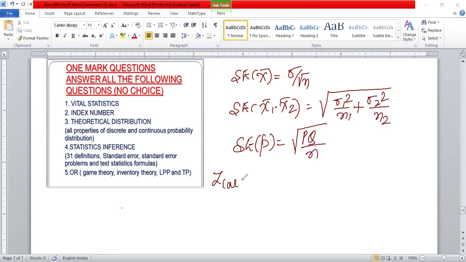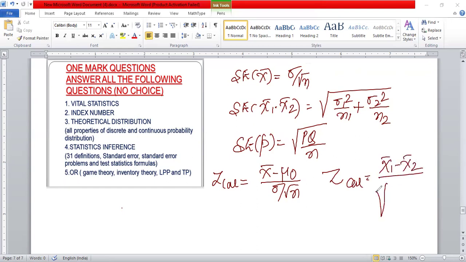So Z calculated for test 1 is x bar minus mu naught divided by sigma by root n. Z calculated for test 2 is x bar 1 minus x bar 2 divided by the square root of sigma 1 square by n1 plus sigma 2 square by n2.